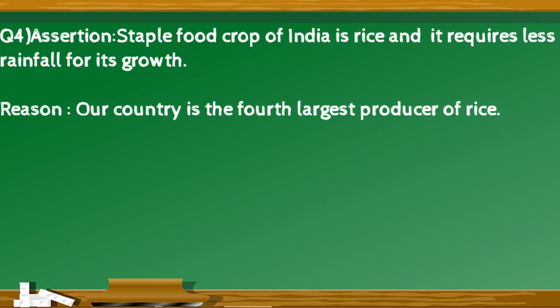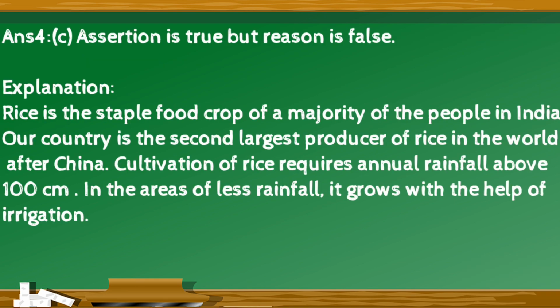Assertion. Staple food crop of India is rice and it requires less rainfall for its growth. Reason. Our country is the fourth largest producer of rice. The right option is C. Assertion is true but reason is false. Explanation for this is rice is a staple food crop of majority of people in India. Our country is the second largest producer of rice in the world after China. Cultivation of rice requires annual rainfall above 100 cm. In the areas of less rainfall, it grows with the help of irrigation.